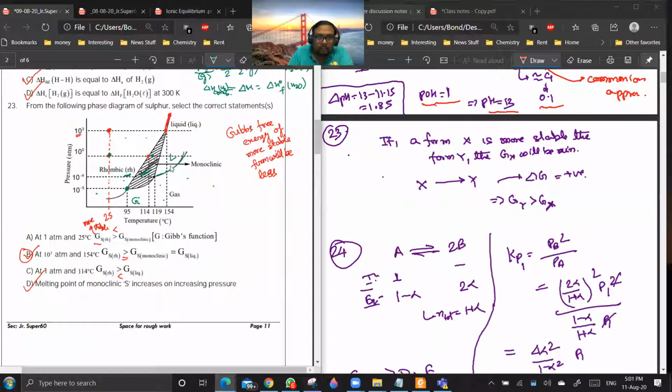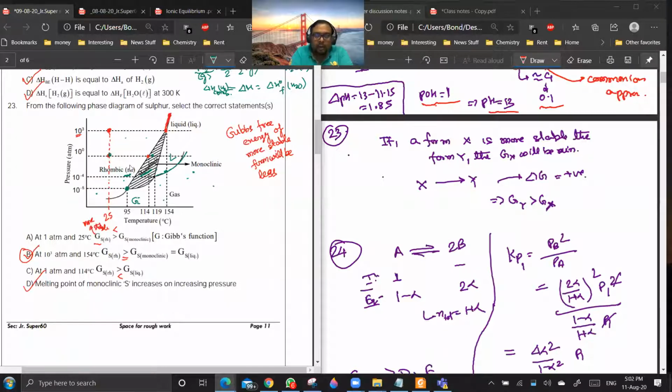Similarly, if you are decreasing temperature, then you are going in this direction. Suppose you are starting here and decreasing temperature, then you will reach a point where gas will be converted into liquid. If you decrease it further, you will get to the monoclinic zone. If you decrease it further, you go to the rhombic sulfur zone. Everyone is getting this?